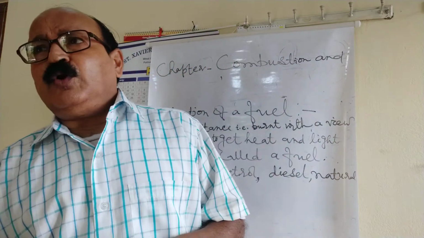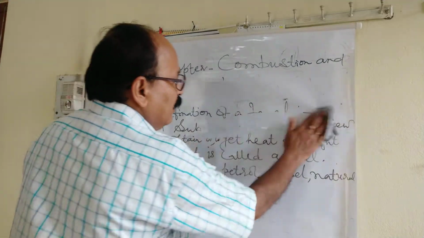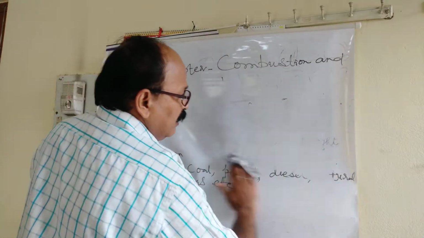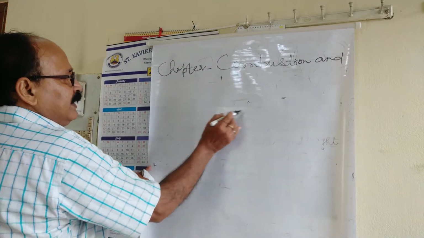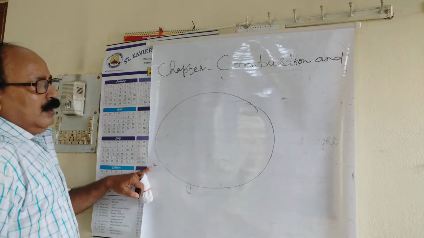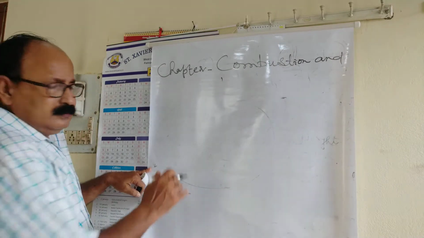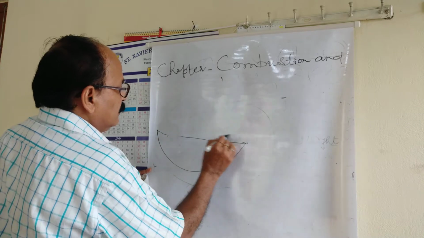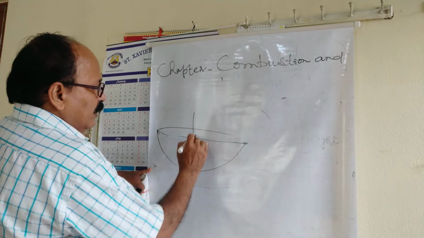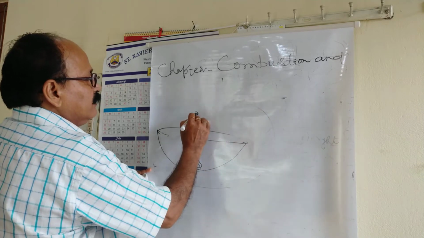Now, here, if we say that air is a supporter of combustion, for this purpose, if we take an example, we can take an example like this. If we take a tumbler, we have placed here a candle.